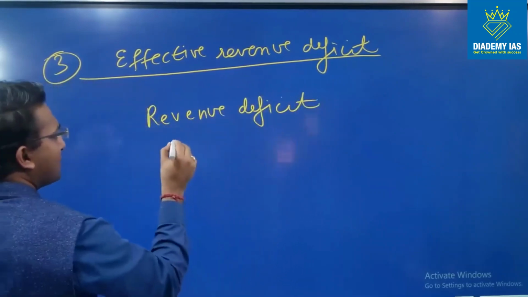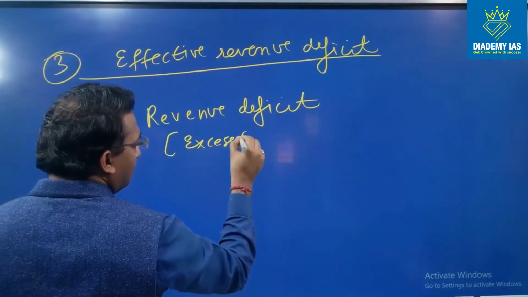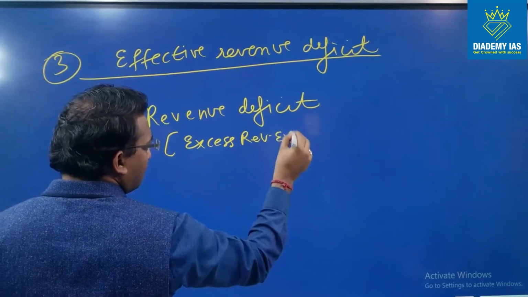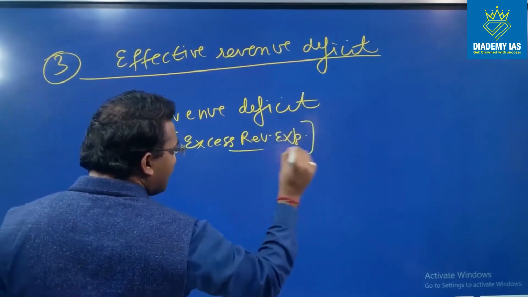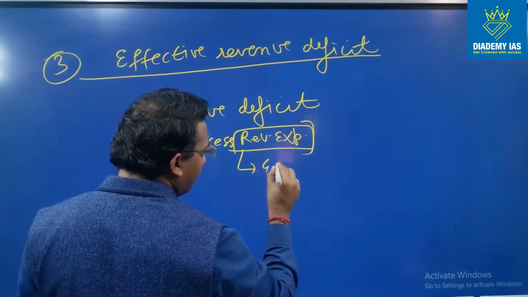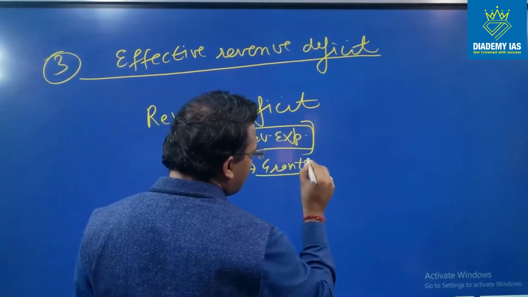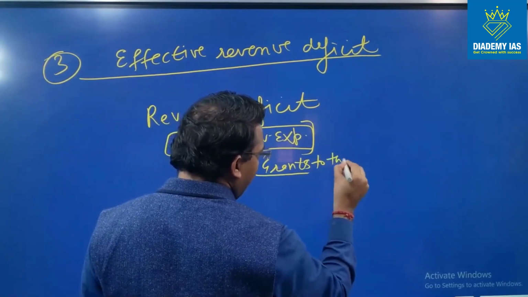So revenue deficit means there is excess of revenue expenditure, right? Now inside the revenue expenditure we also include one item called grants to the states. I hope you remember.